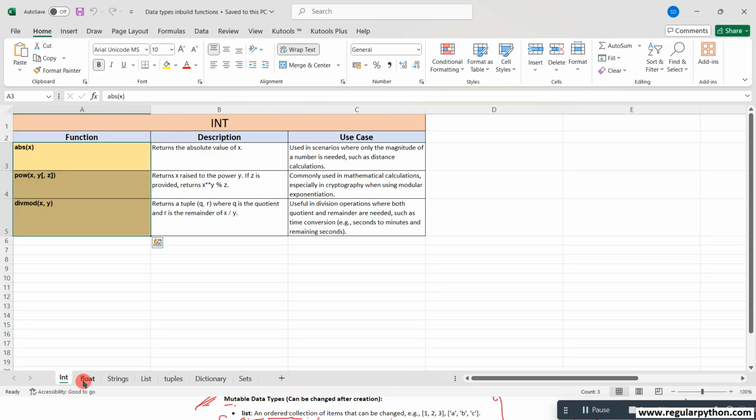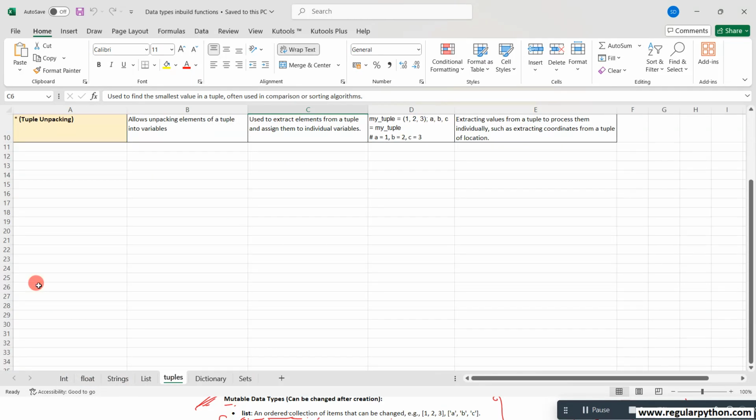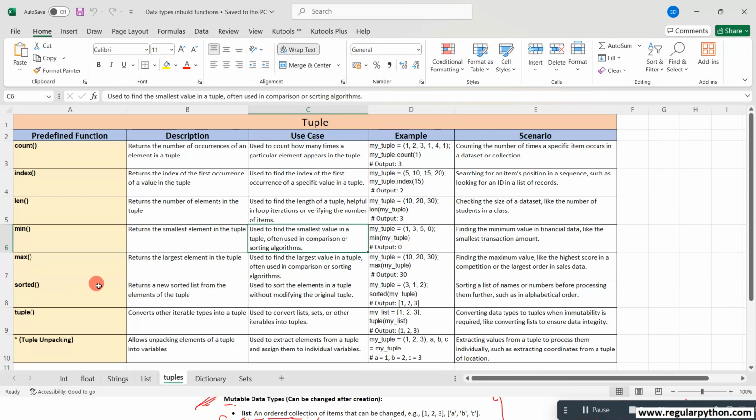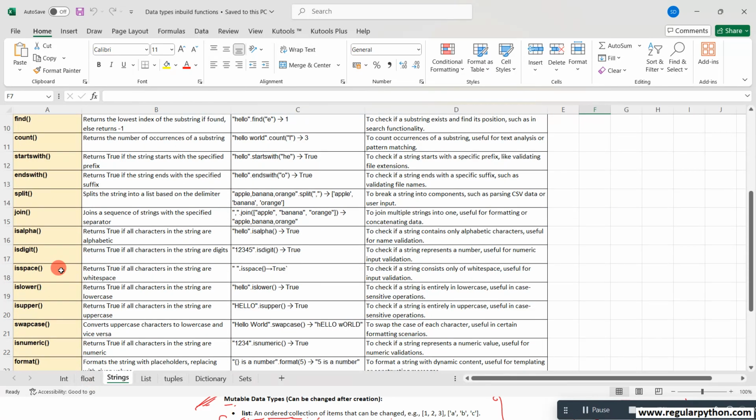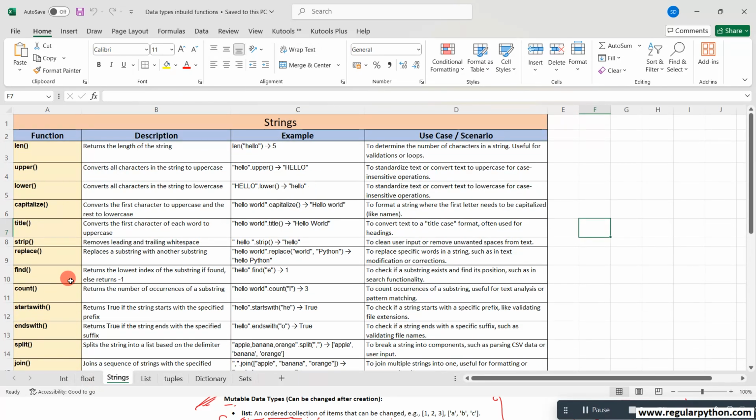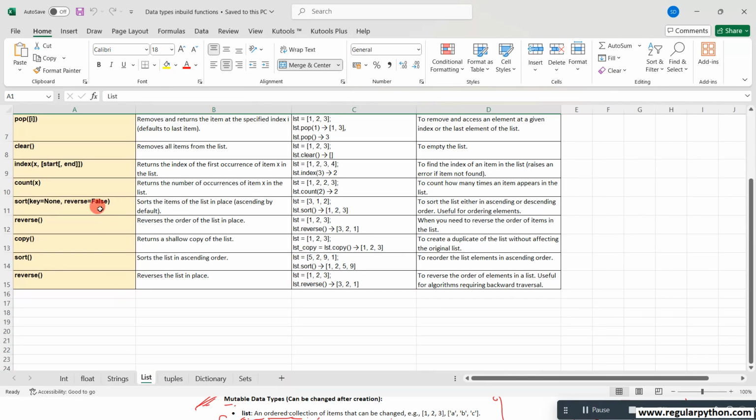If you see integer and float, you will not get many inbuilt functions, because integer and float are immutable. Immutable means we cannot update the data, even tuples also. So tuple also doesn't contain inbuilt functions. If you see strings, you will get a large number of inbuilt functions. I will provide this Excel sheet, so you can see what inbuilt functions each data type contains, and how they are useful.